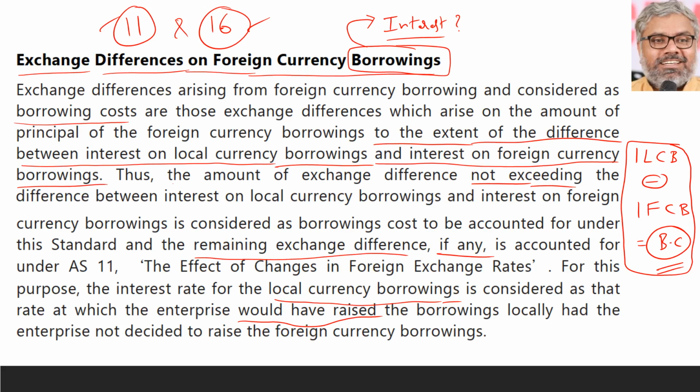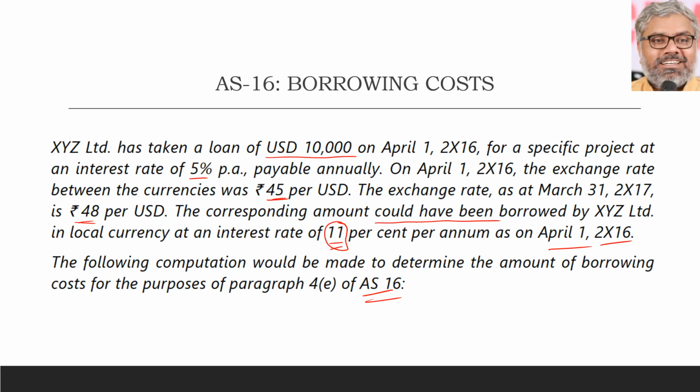What this paragraph is telling us is that the difference between interest on local currency borrowing, which is an imaginary calculation, minus the interest on foreign currency borrowing, which is reality, should be considered as borrowing cost. Over and above that, whatever exchange difference is there will be dealt with as per Accounting Standard 11. But first and foremost, what is the exchange difference? Let us first find that out. What is the exchange difference?